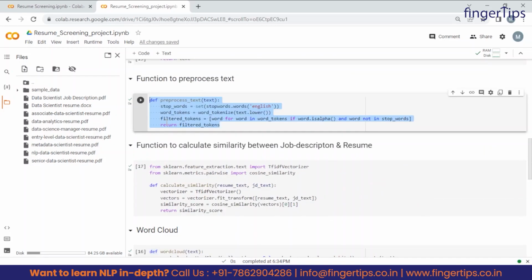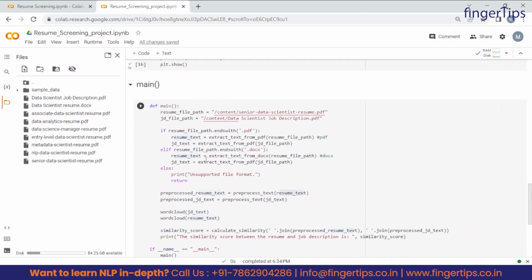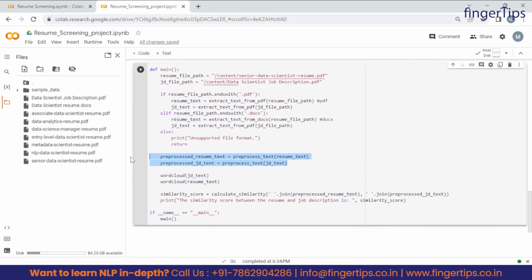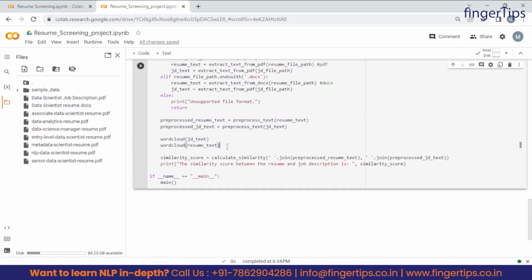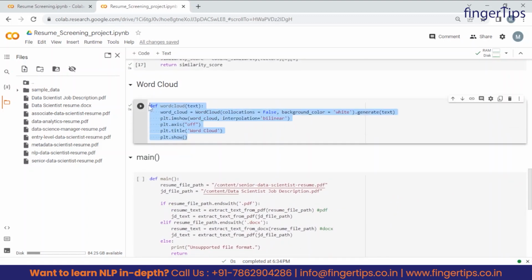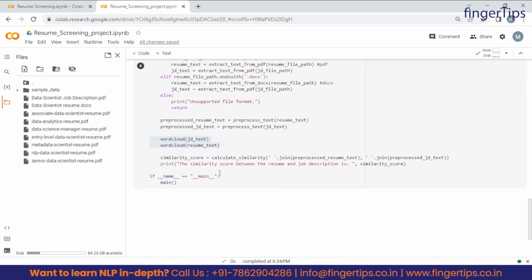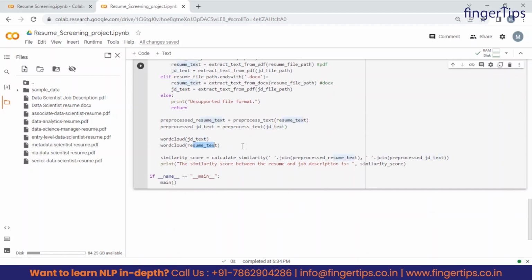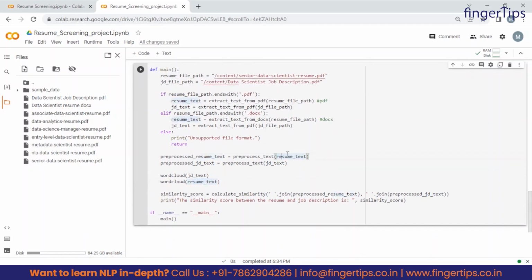We have already understood that this pre-process text function is pre-processing the text we provide as an argument. So here we are doing nothing special, just calling the function we have already created. Similarly we are calling the word cloud function which we have already created. This will create a word cloud for whatever argument we are passing, here the JD text. What are this JD text and resume text? These are nothing but the variables we have created right now in this if or else statement.